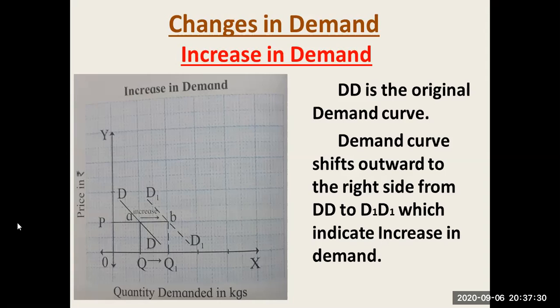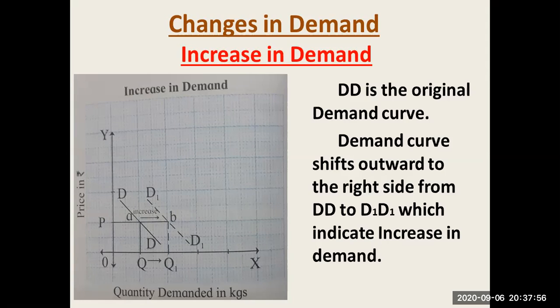DD is the original demand curve. The OX-axis measures the quantity demanded in kilograms and the Y-axis measures the price in rupees. The constant price is OP. But what about the quantity demanded? DD is the demand curve and the price is OP, so the original demand is OQ.